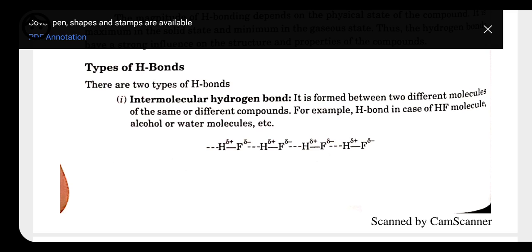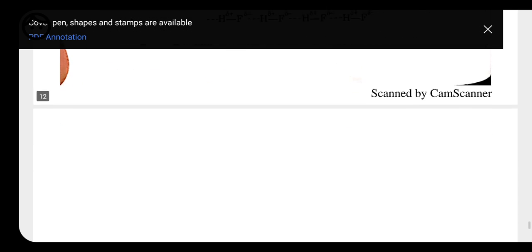Inter means, like inter school competition, we have competition between one school and another school. So that is the meaning of inter: one molecule is going to form the hydrogen bond with the other molecule. This molecule may be the same or may be different. So this type of bond is called intermolecular hydrogen bonding.